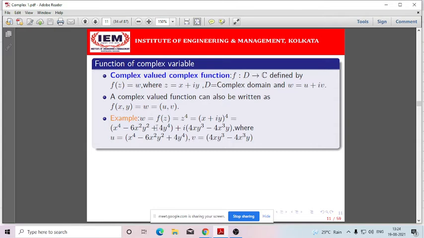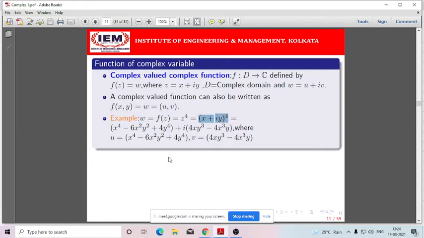So an example is w equals f(z) equals z to the power 4. That means by virtue of that function, a complex number z is mapped to z to the power 4. Now this z to the power 4 is actually a complex number. Why? Because if I put z equals x plus iy, then we can expand this by virtue of the binomial expansion.